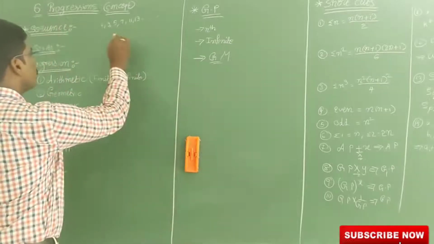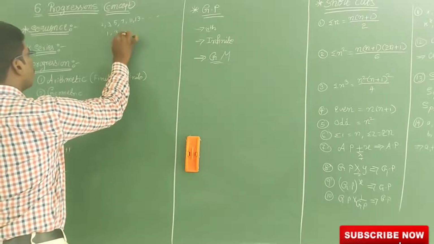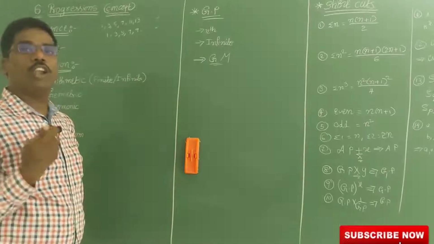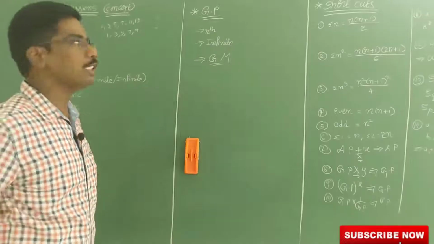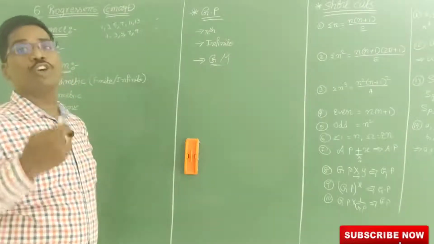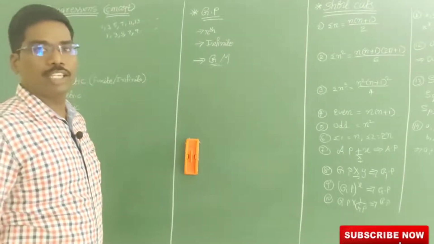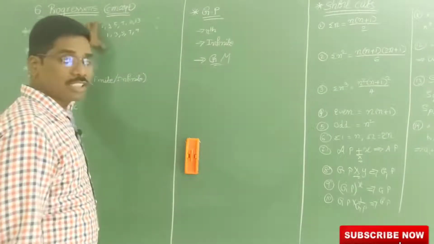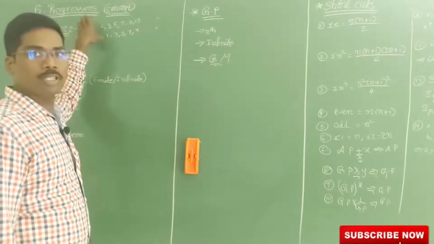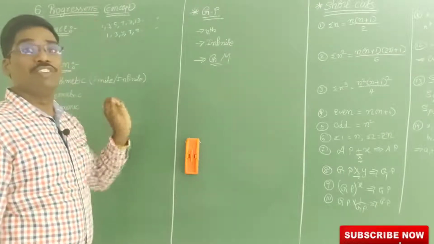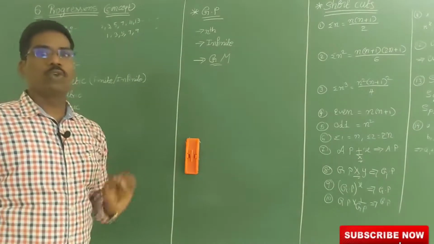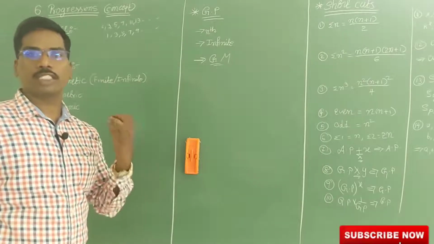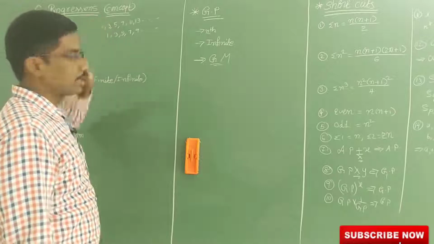Now I will give you one more: 1, 3, 5, 7, 9 and so on. This is the odd number sequence. If I write 2, 4, 6, 8 and so on, this is the even number sequence. So a sequence is a group of numbers or a collection of numbers which follows some definition or some rule or some category or some important structure. That is called a sequence.